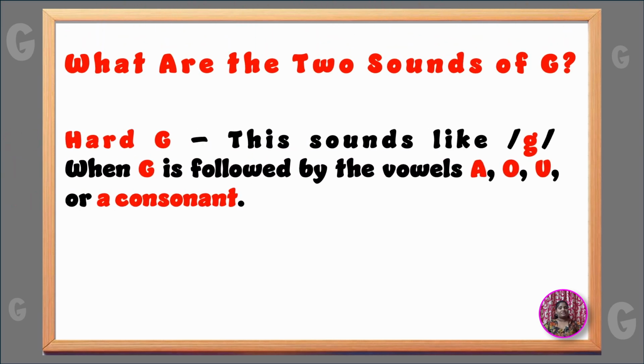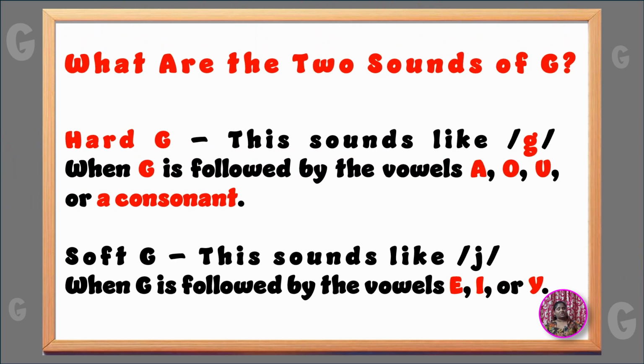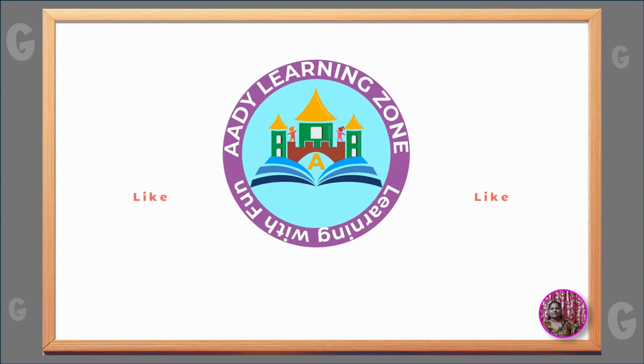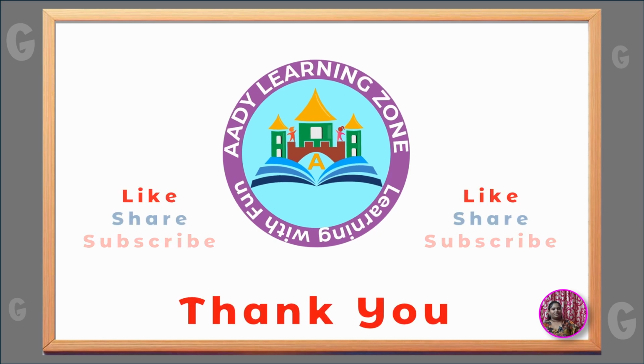I hope you understood the pronunciation of G, which is G and J. G is used to pronounce when we see the letters A, O, U and consonant letters following G. And we pronounce J if the letter G is followed by E, I, Y. And be ready to do the practice in our next video.